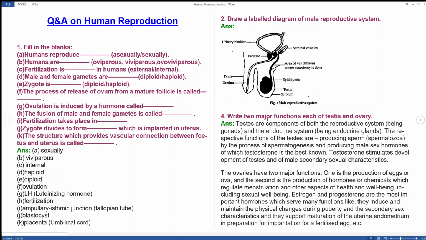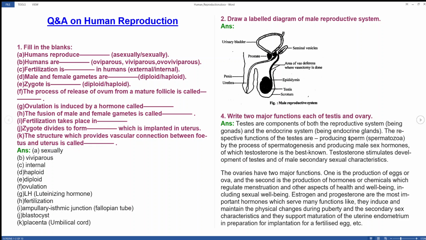The next question is: write 2 major functions each of testis and ovary. Testes are components of both the reproductive system, as gonads, and the endocrine system, being an endocrine gland.